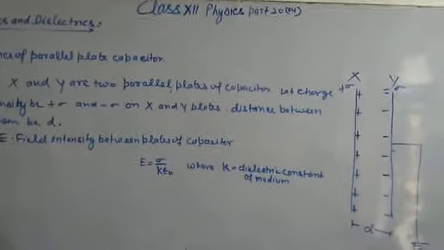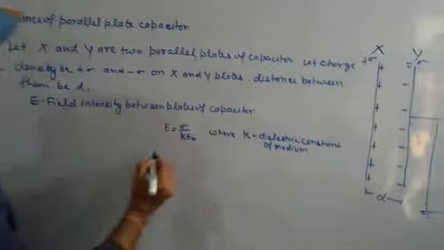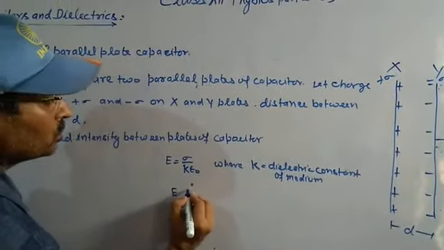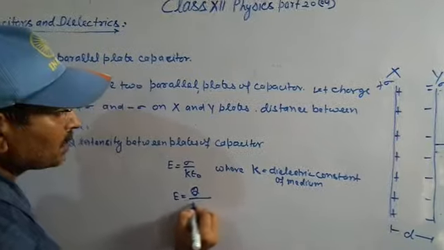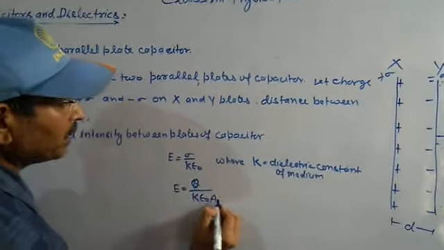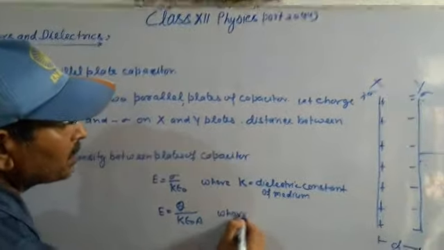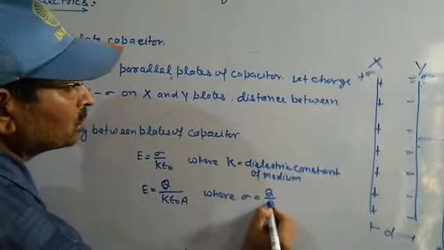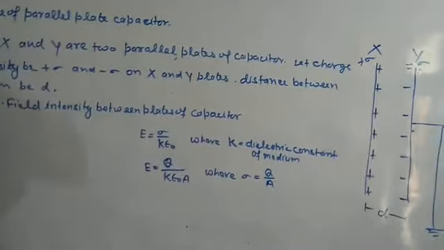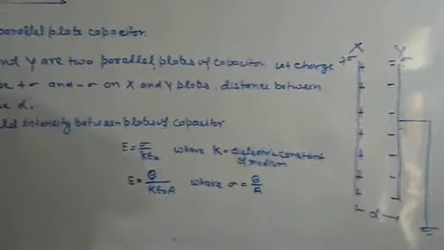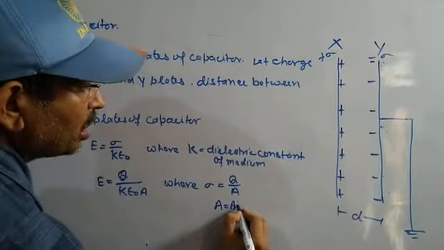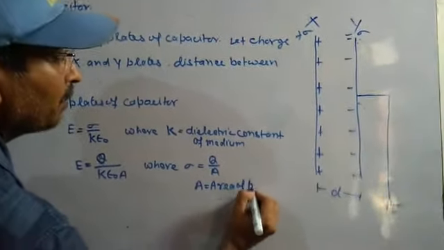You know that E equal to sigma upon K epsilon naught, and sigma equal to Q upon A, where sigma is charge per unit surface area and A is the area of plate.